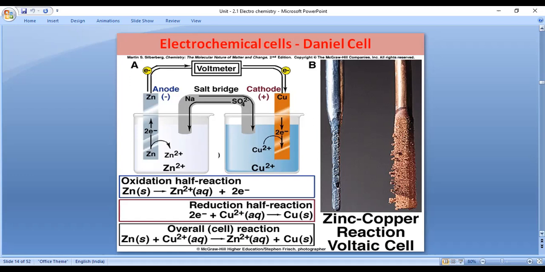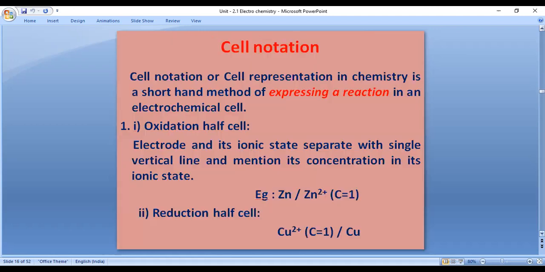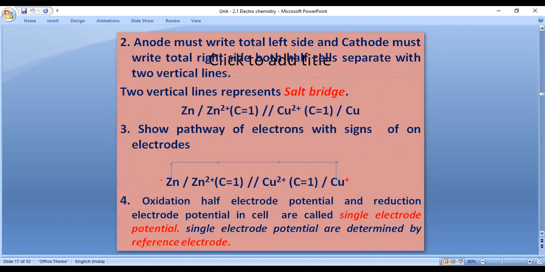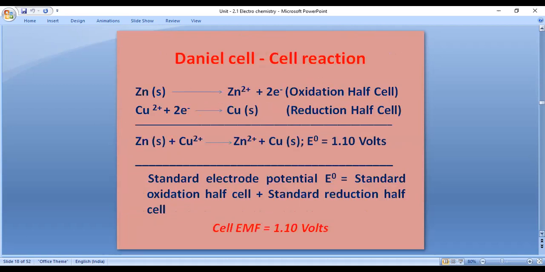Using oxidation and reduction, we write the net equation: zinc plus copper plus 2 gives zinc plus 2 plus copper. Okay, let us see one more Daniell cell diagram. Cell notation is not in your syllabus. Salt bridge is not in your syllabus.